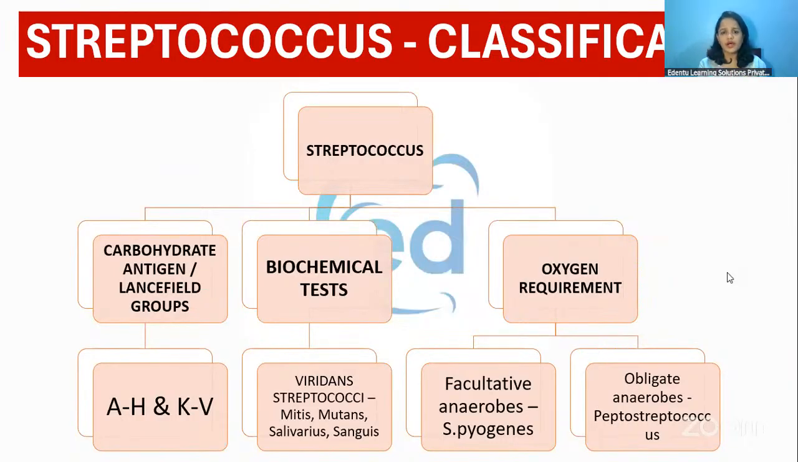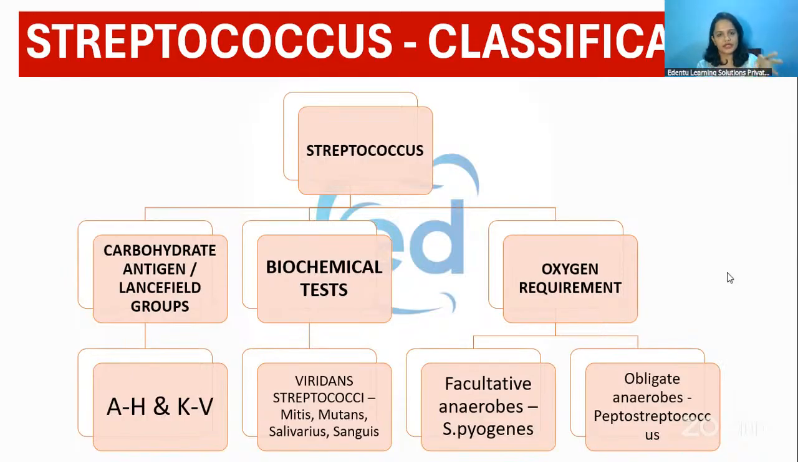Now, coming to another classification of streptococcus, based upon the nature of the carbohydrate antigen present in the cell wall. This is the Lancefield grouping. Lancefield divided the streptococci into 20 groups, one from A to H and the other from K to V. There is no I and J. So this is the Lancefield grouping.